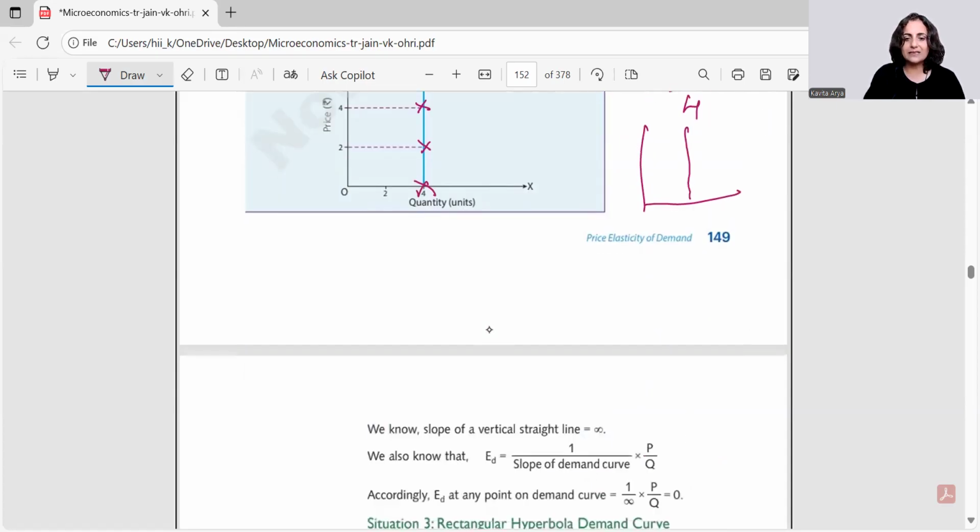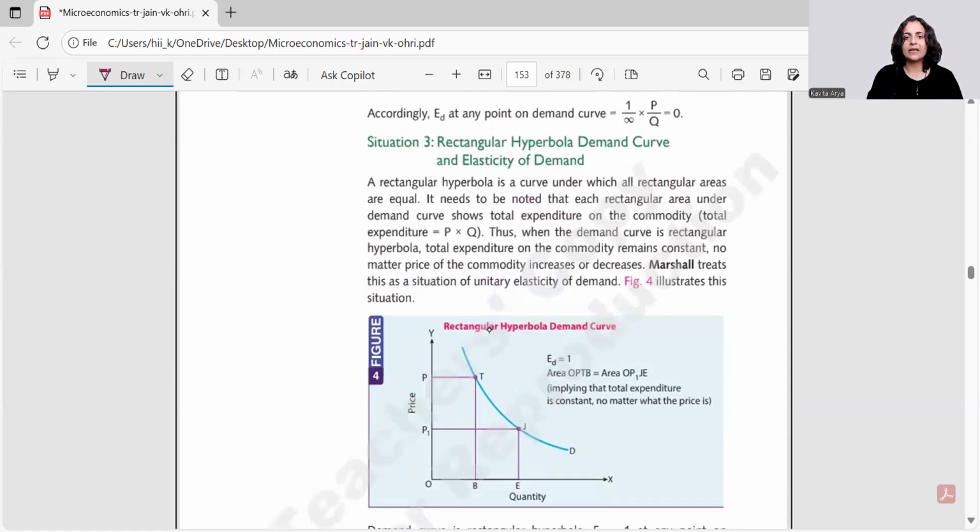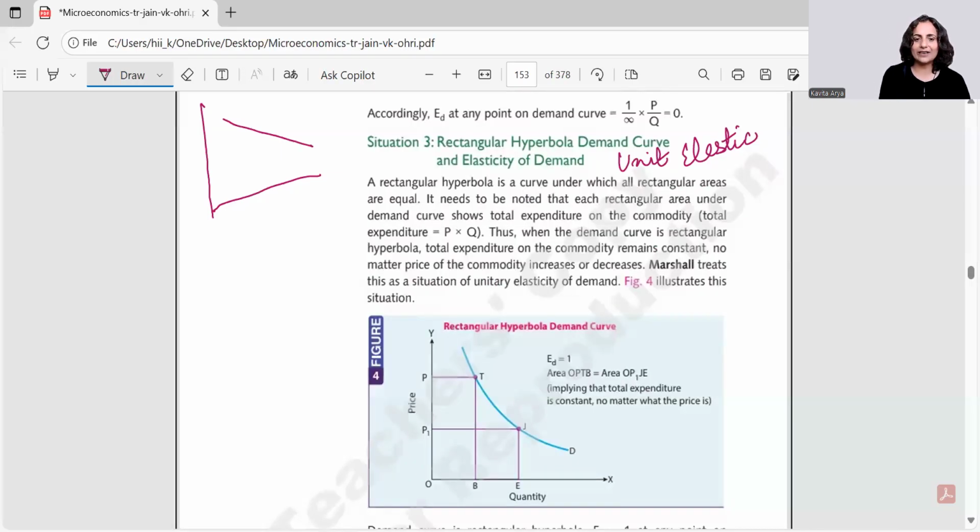And the third case is the rectangular hyperbola, and we call it unit elasticity, unit elastic. Try and understand this curve. In many books, this notation is given in curvy as well as in straight format. Like this is called a unit elastic demand curve. Right. Now, unit elasticity, again, let us check it out.